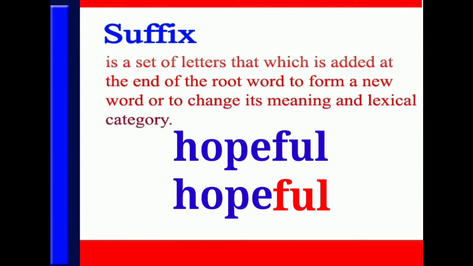In this way, I repeat the definition of suffix. The suffix is a set of letters that is added at the end of the root word to form a new word, and consequently the meaning and lexical category of the root word change in this process of word formation.